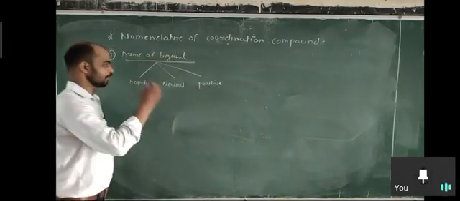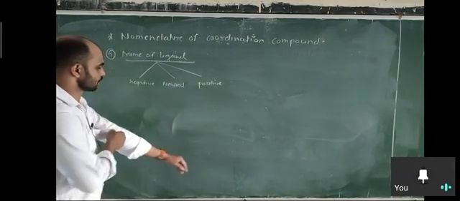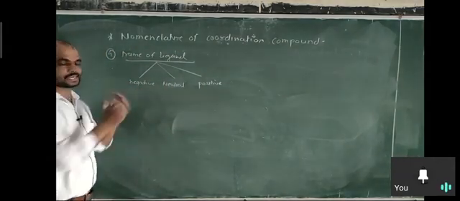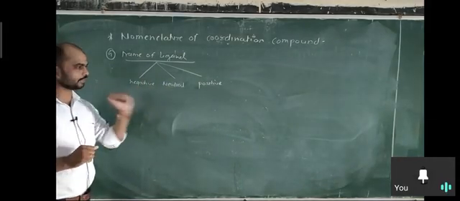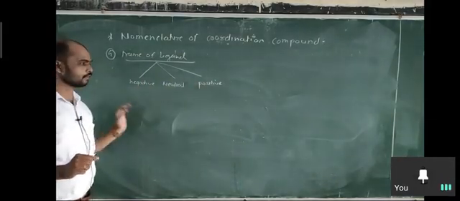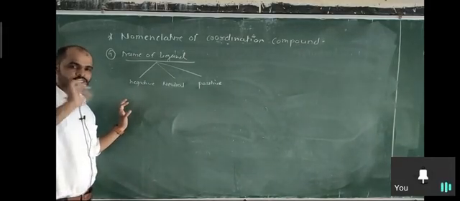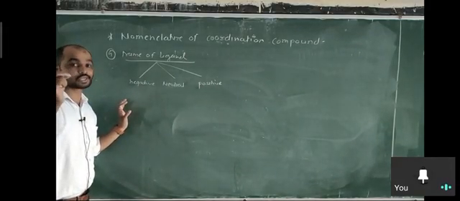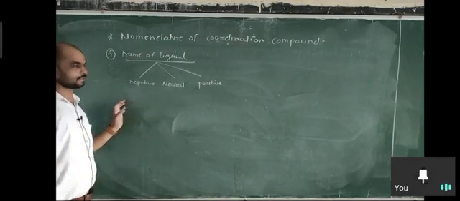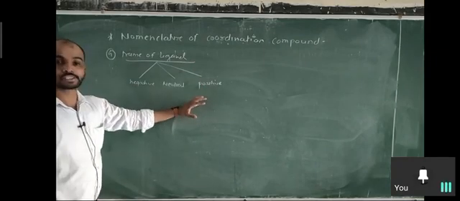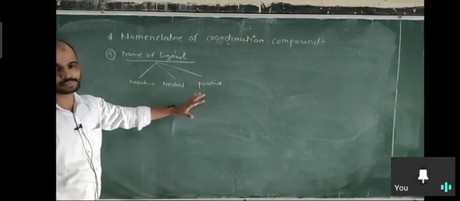So negative ligands, neutral ligands and positive ligands. Here we are going to discuss some neutral ligands, then some negative ligands and positive ligands. We already discussed the classification, but there are only a few examples because that classification was based on donor atoms, how many donor atoms are present. But here it is the number of ligands present in coordination compounds. So we discuss one by one.